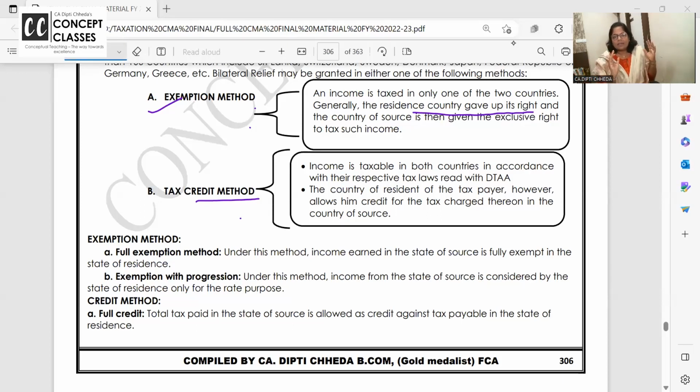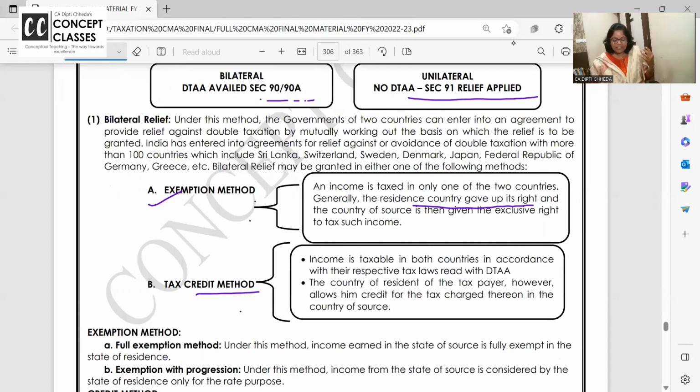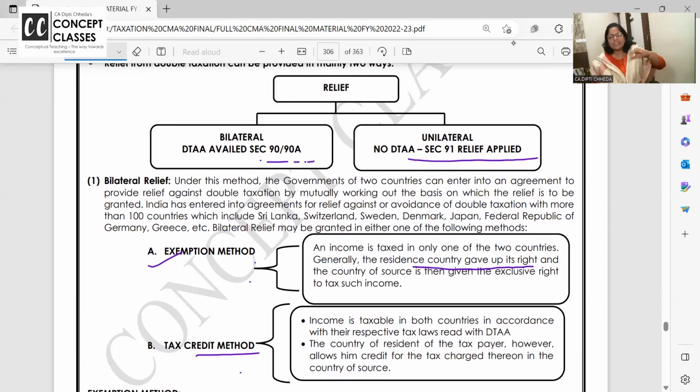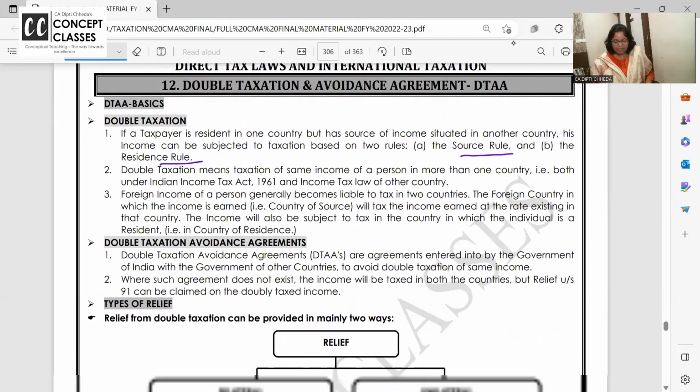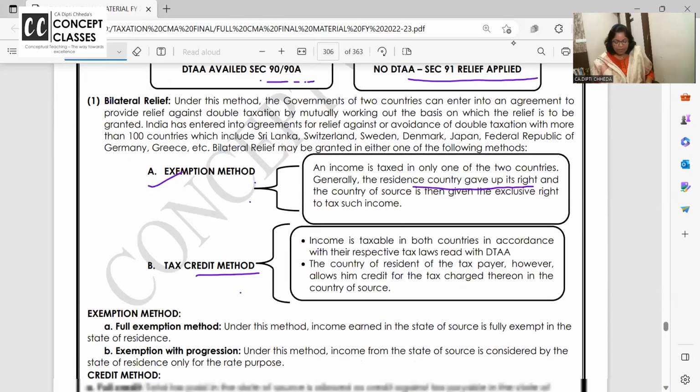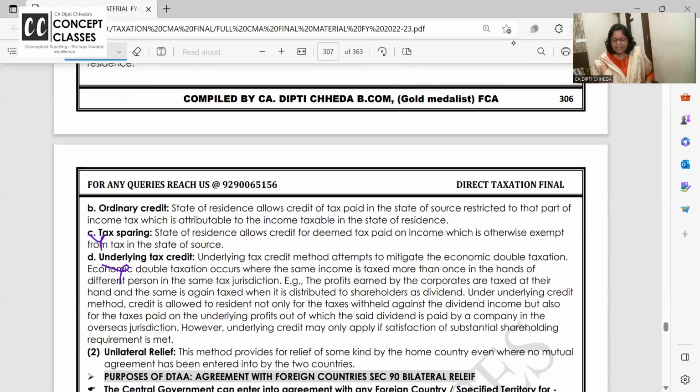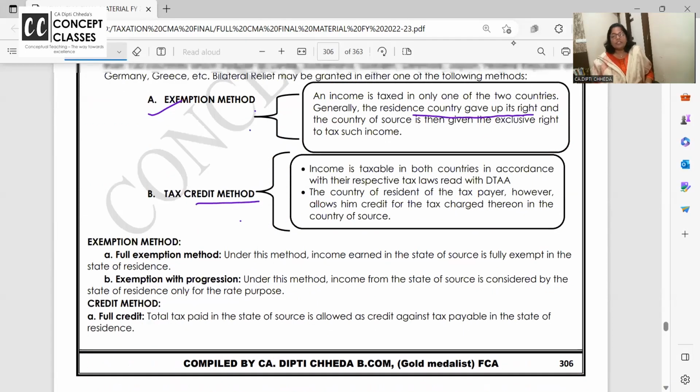If there is a bilateral agreement between two countries, then the relief will be given under section 90 and 90A. That is the straight exemption or straight credit. Unilateral relief, that is the average rate of tax or whichever is lower, will be given only when there is no DTAA.